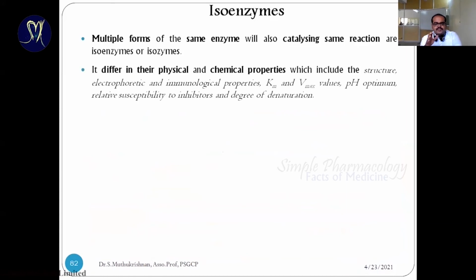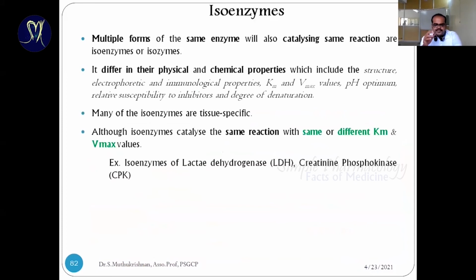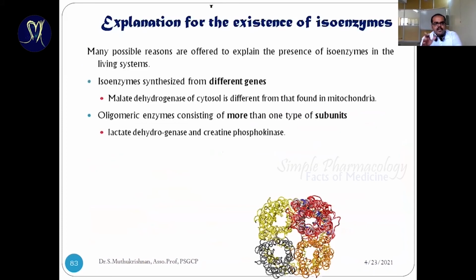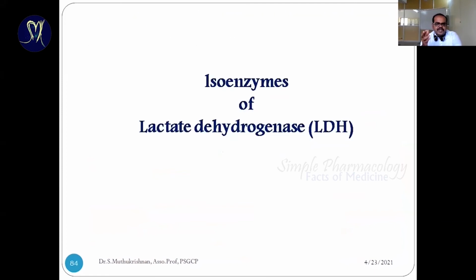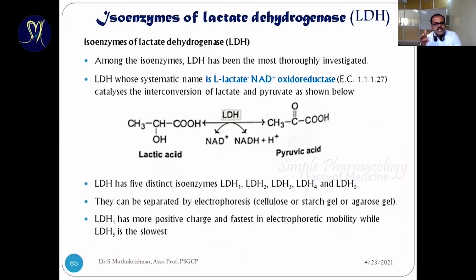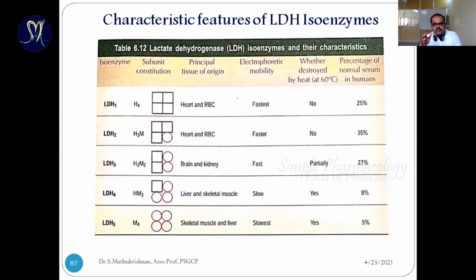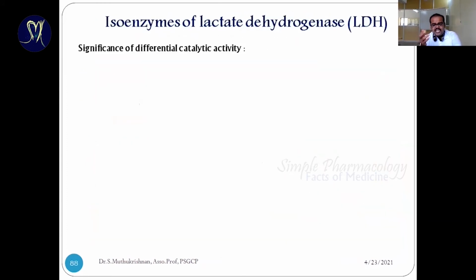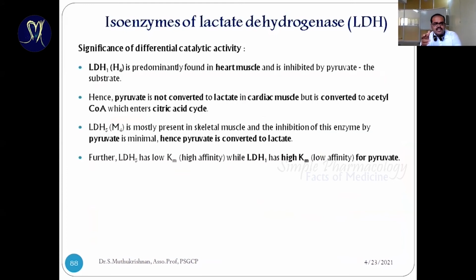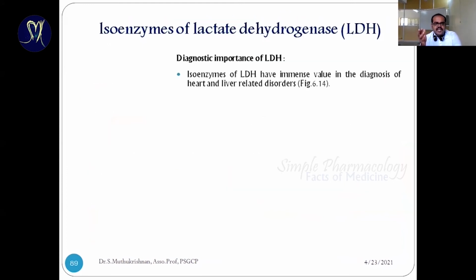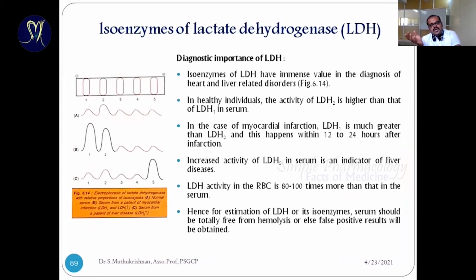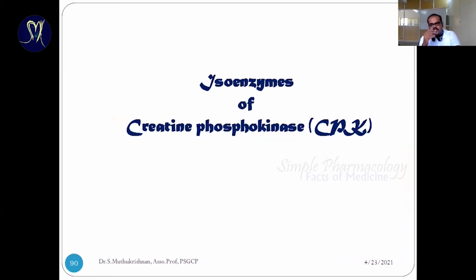Isoenzymes are different forms of the enzymes, so the Km value, reaction velocity, and physicochemical properties may differ. We have listed three different enzymes. Lactate dehydrogenase has five different isoforms, based upon two types of subunits. It's one of the tools to diagnose various disease conditions, such as myocardial infarction and liver disease.